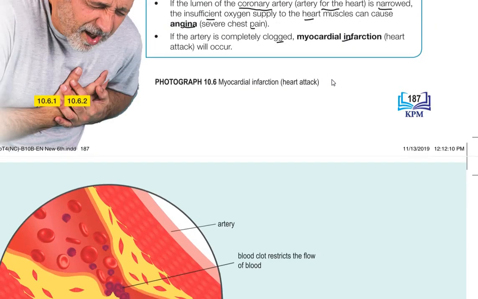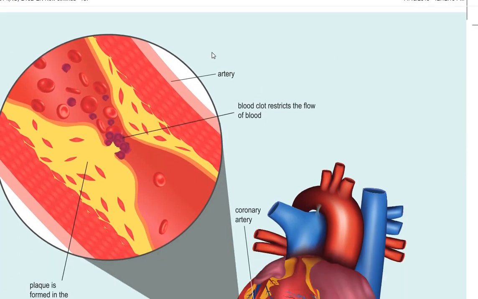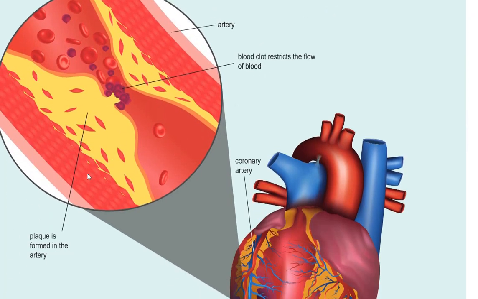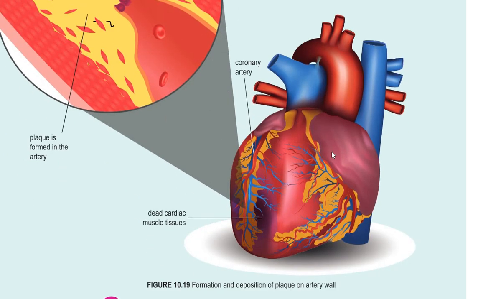You can see here, this actually starts with the artery. You can see the blood clot because of the plaque formation at the artery, so the blood will clot and cannot flow. This is actually in the coronary artery. When this happens, the heart will not get enough oxygen, so the cardiac muscle tissue will die because of not enough oxygen.